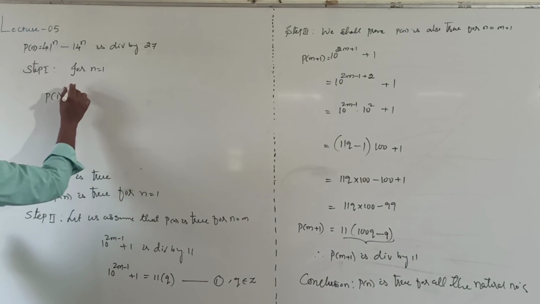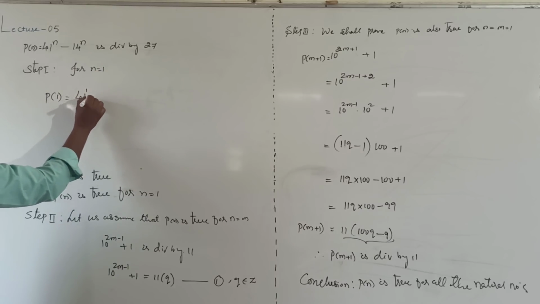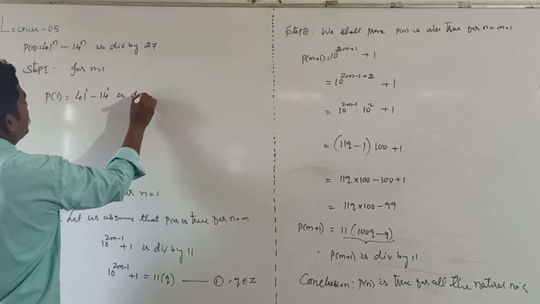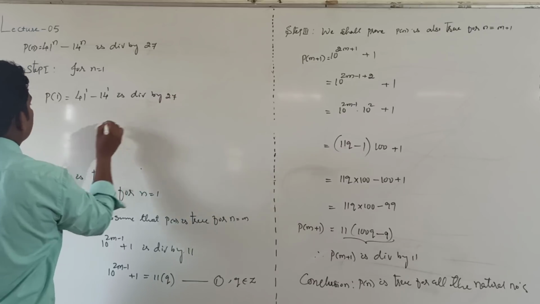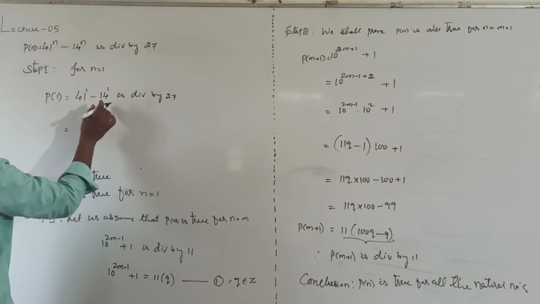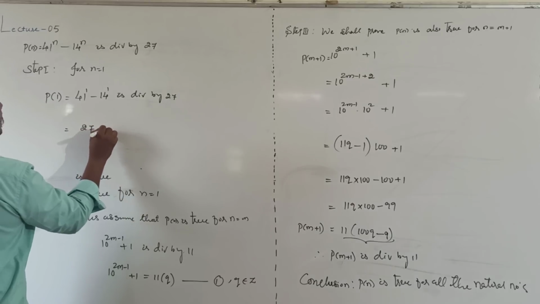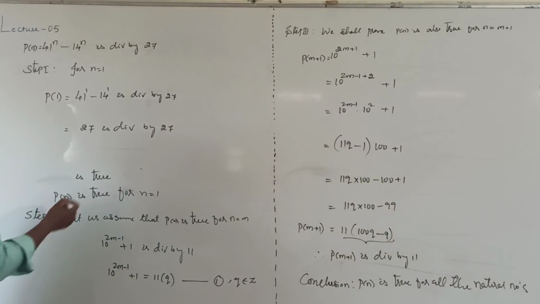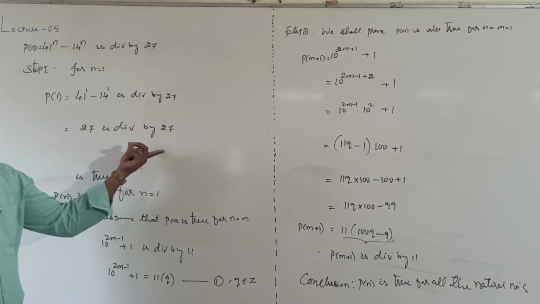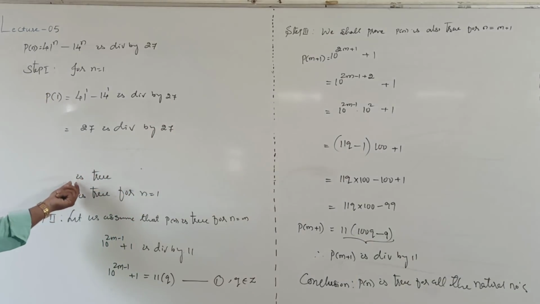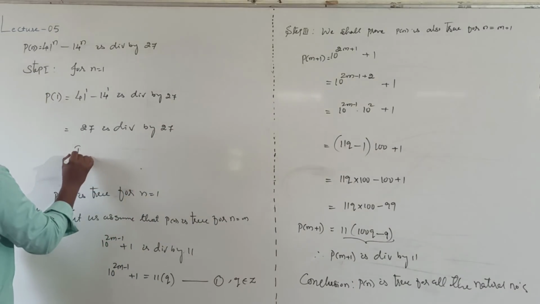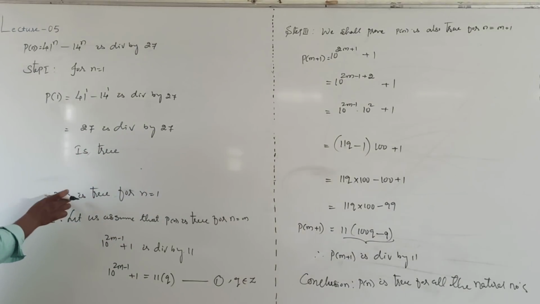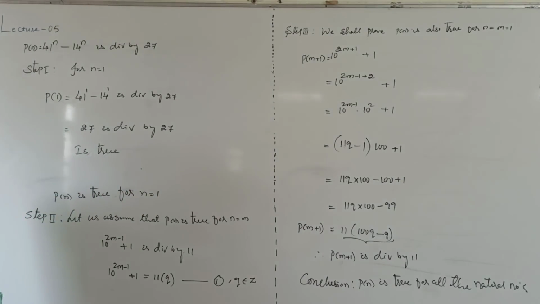Now, for n equal to 1, 41 power 1 minus 14 power 1 is divisible by 27. Simplify. 41 minus 14, that is 27, is divisible by 27. This is true only. 27 is divisible by 27, it is true statement. Is true means P of n is true for n equal to 1.